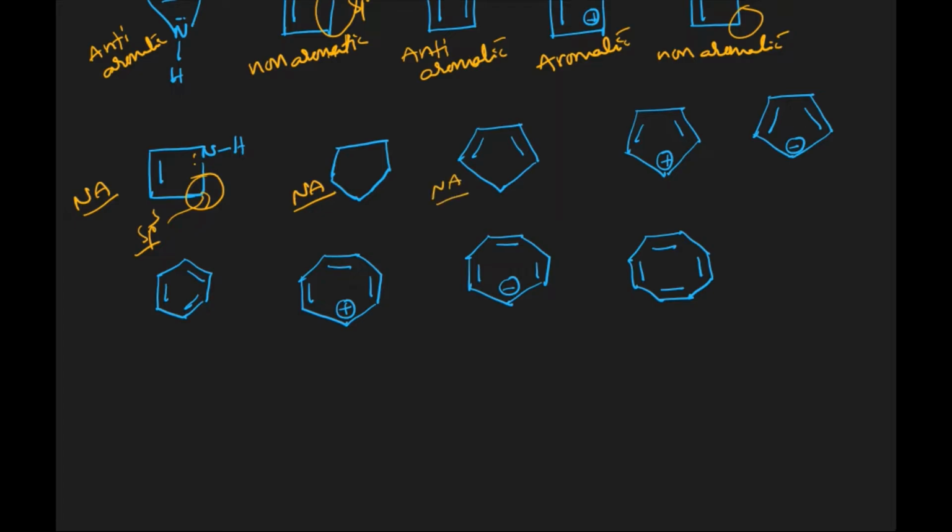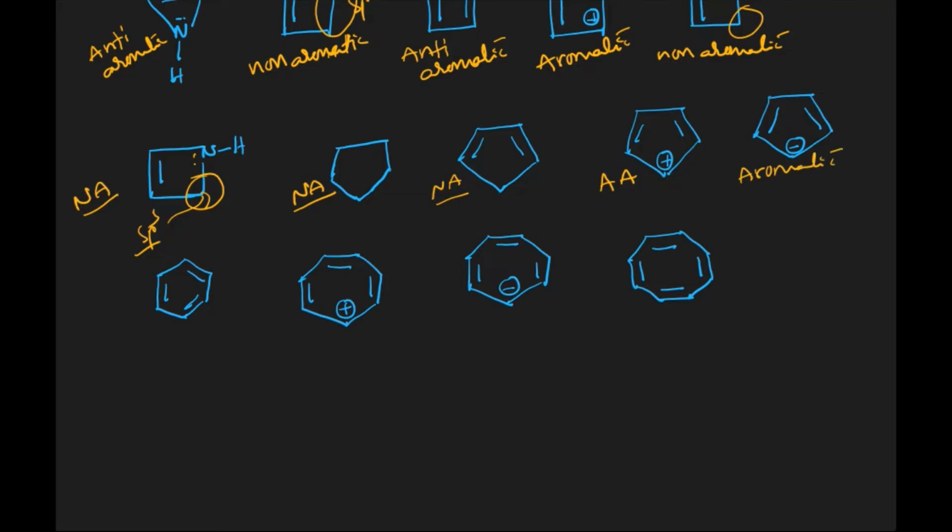The case of the next one, we have all sp2 hybridized carbons, complete delocalization takes place. Pi cation, pi delocalization takes place. That is why the number of delocalizing pi electrons is going to be 4. Then the compound is anti-aromatic. The case of the next one, we have all sp2 hybridized carbons over here. For all sp2 hybridized cyclic planar, the total number of electrons is going to be 6. Then 6 is an aromatic number. The compound is aromatic.